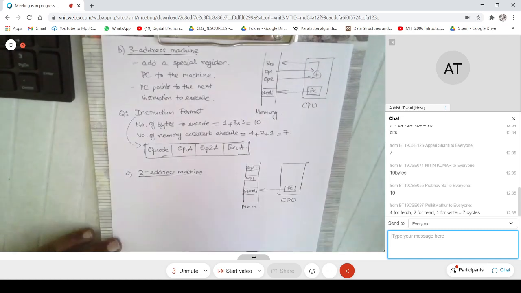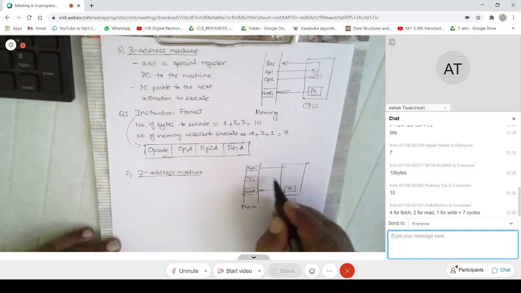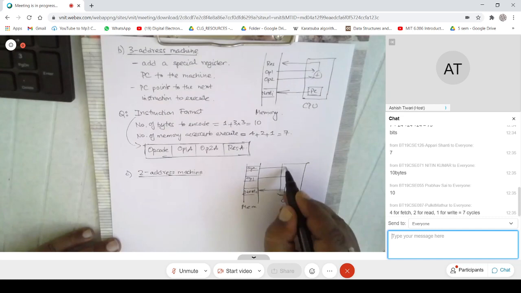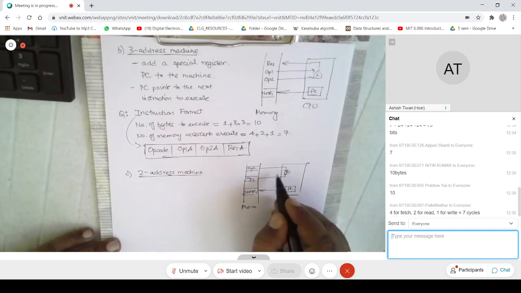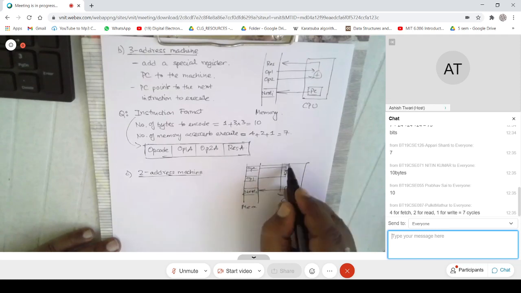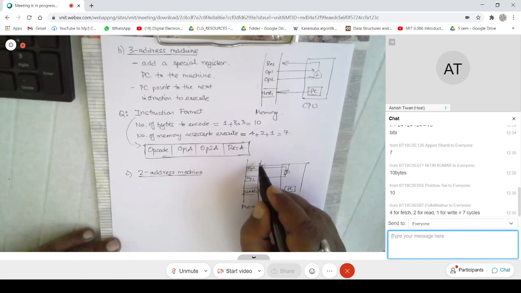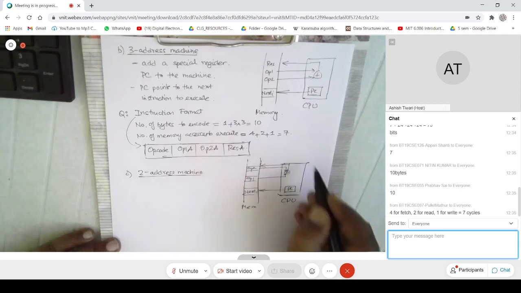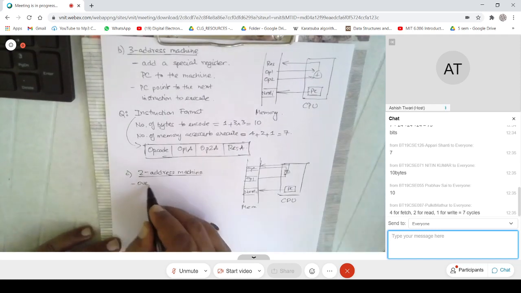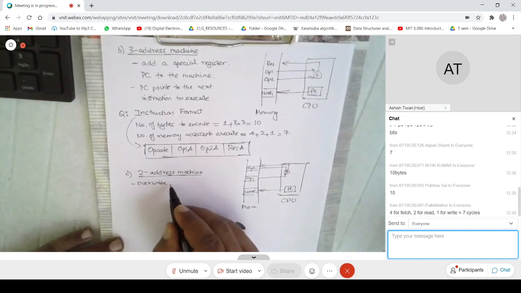Now what you do is you say I will take operand 1 and operand 2 and compute, but the result I will take and overwrite one of the operands.